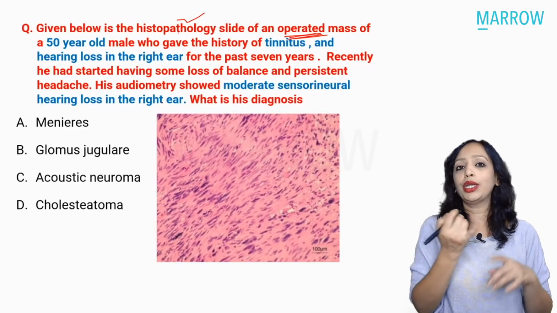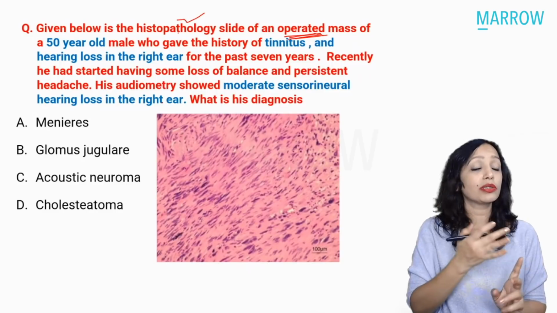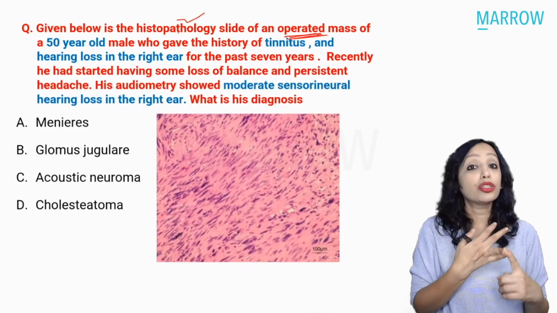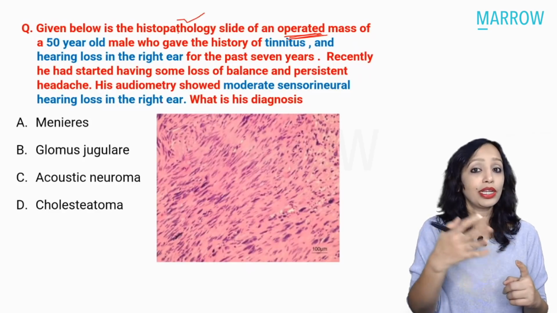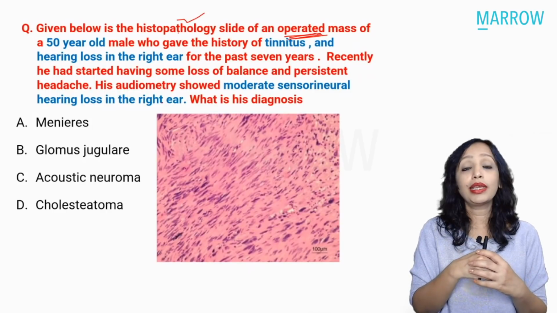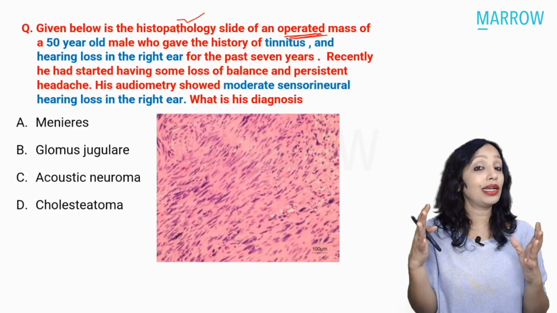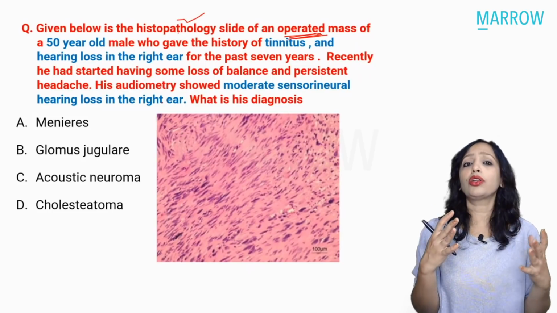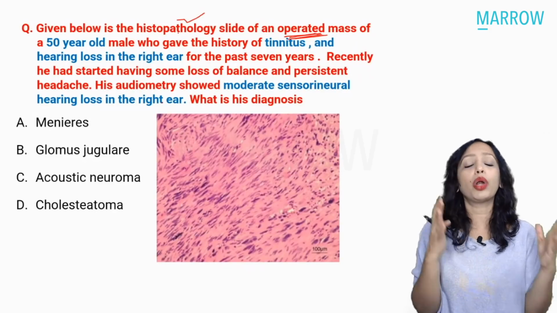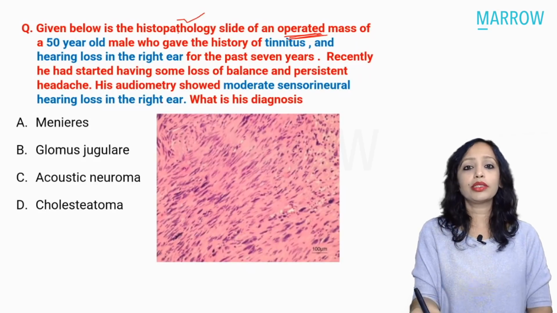So he had unilateral sensorineural hearing loss, progressive over 7 years, only in the right ear. So any elderly with unilateral sensorineural hearing loss, later on, after 7 years, maybe some imbalance, persistent headache. Any sensorineural hearing loss in the elderly, if it is bilateral, that is presbycusis. But if it is unilateral, what do we need to rule out? Yes, acoustic neuroma. So yes, this is acoustic neuroma.